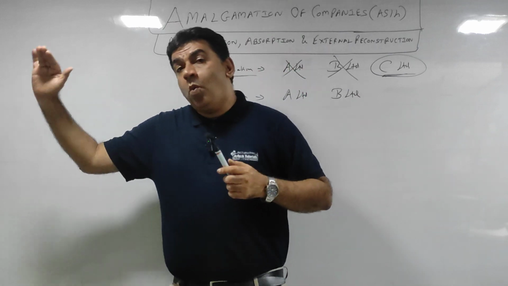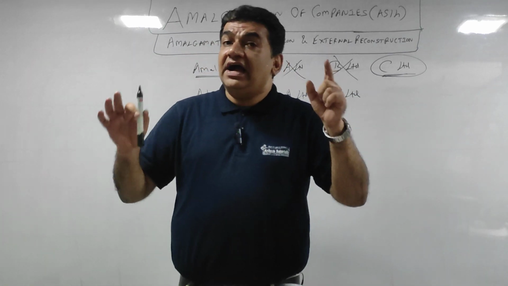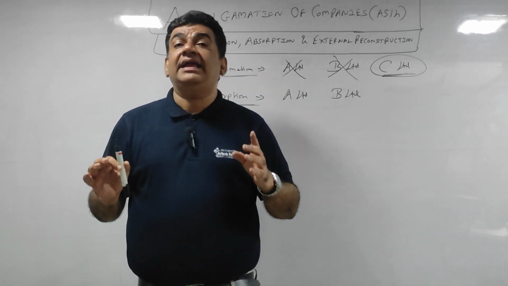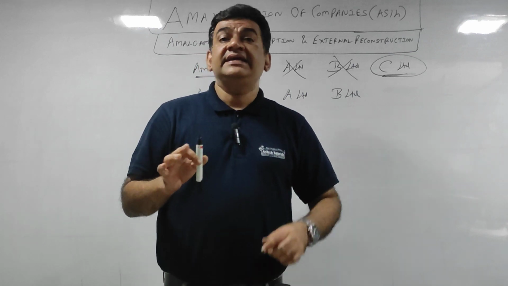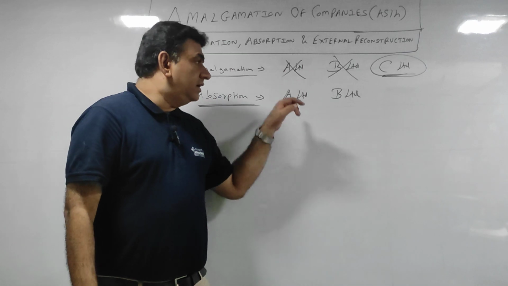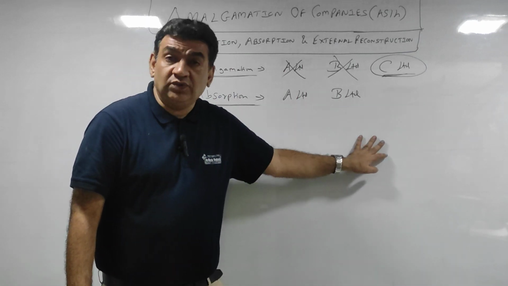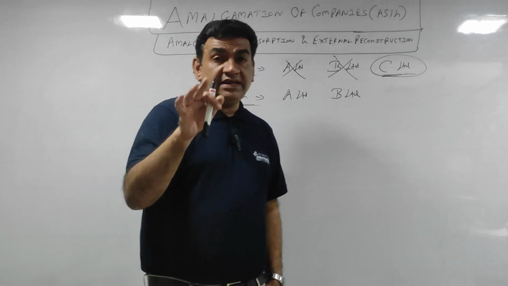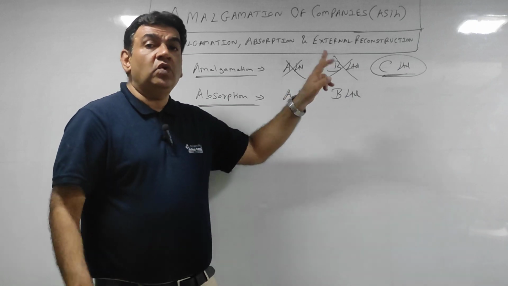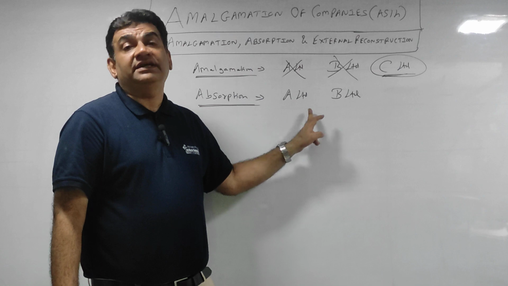In absorption, one company will be absorbed by another. One company will be taken over or absorbed by another. No third new company is formed in this. I'll repeat. In amalgamation, 2 existing companies merge together to open a third one. Here, one company takes over another company.